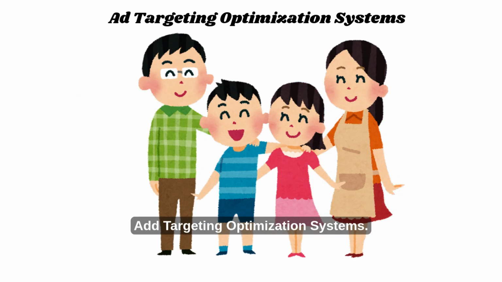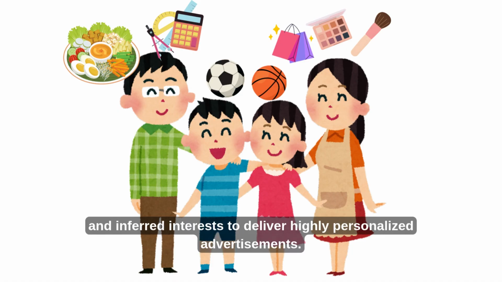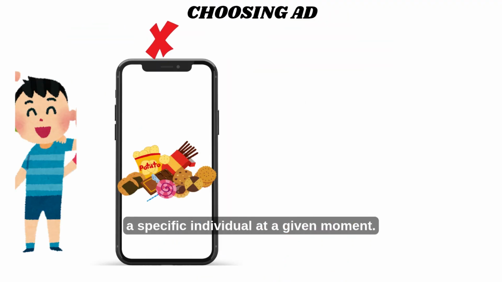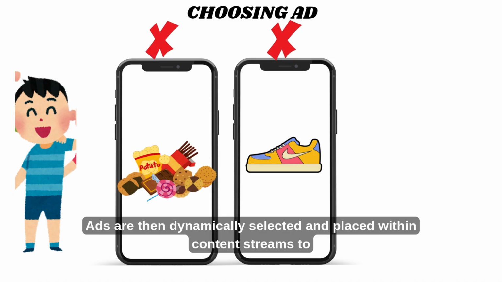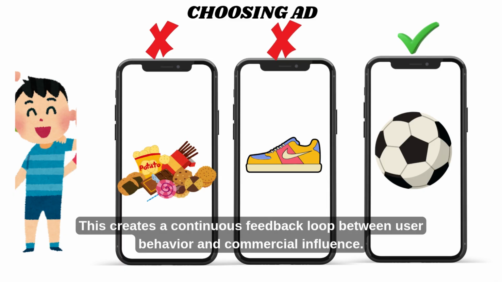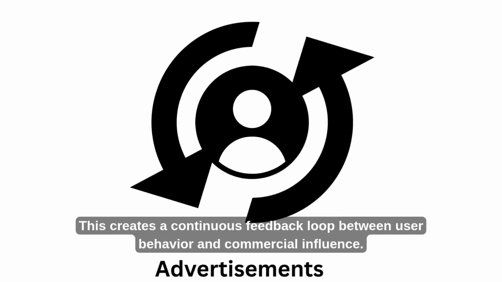Ad targeting optimization systems. These systems analyze user behavior, demographics, and inferred interests to deliver highly personalized advertisements. They predict which products or messages are most likely to influence a specific individual at a given moment. Ads are then dynamically selected and placed within content streams to maximize interaction probability. This creates a continuous feedback loop between user behavior and commercial influence.